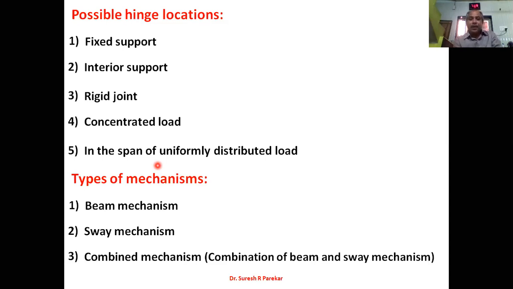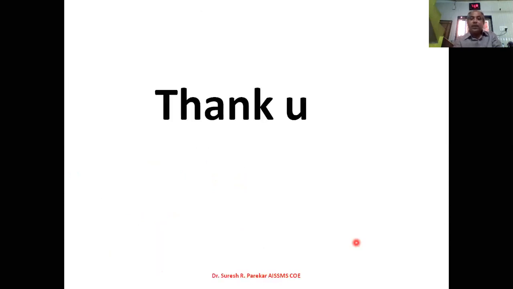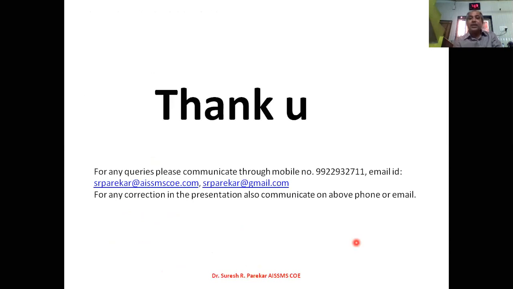Now to analyze the problem, we should be well acquainted with the types of mechanisms. So we are going to consider three mechanisms. One is the beam mechanism. Second is the sway mechanism. And third is the combined mechanism, which is a combination of the beam and sway mechanisms. So this is all about the theory part which you require for plastic analysis, and this completes the plastic analysis theory.